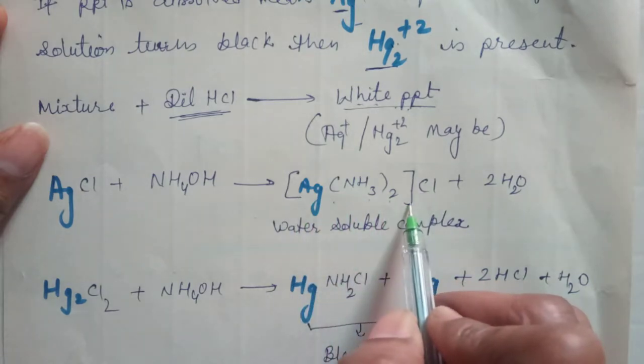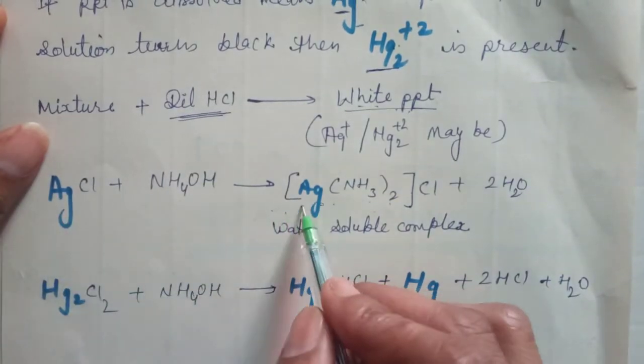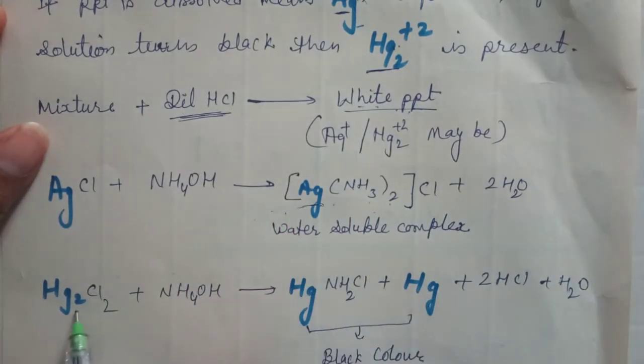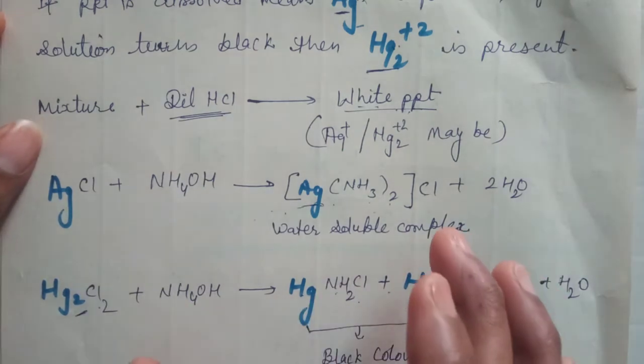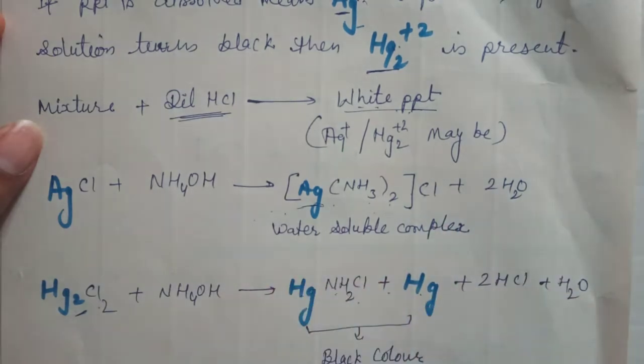This water soluble complex compound obtained means the precipitate has Ag+ ions. While if Hg2Cl2 is present, then black color of HgNH2Cl plus Hg is obtained, meaning Hg2 2+ ions are present. Okay, this is the detection of Ag+ and Hg2 2+ by the coordination compounds.